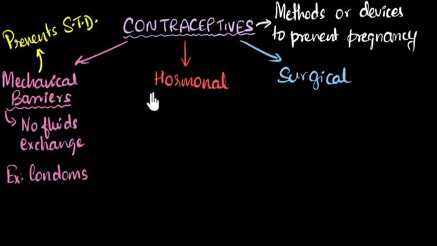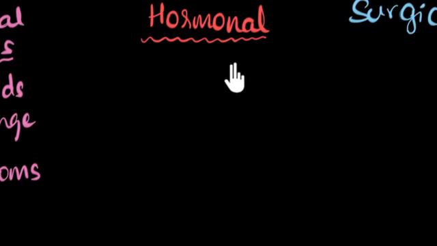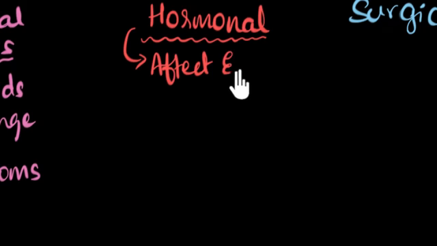Anyways, with that in mind, let's move on to the next method, the hormonal method. As the name suggests, what we do over here is change the hormone levels. We cause some kind of a hormone imbalance. What does that do? Well, you see, in the female reproductive system, it's certain hormones that cause the release of eggs, right? So if we change the levels of those hormones, which are responsible for the release of eggs, then this can affect the release of the egg altogether, right? So in effect, these methods will affect the egg release.